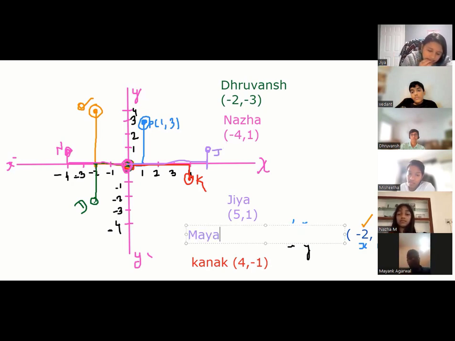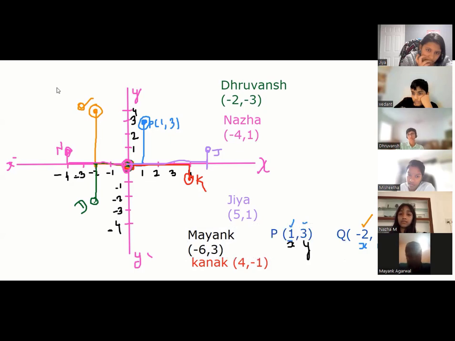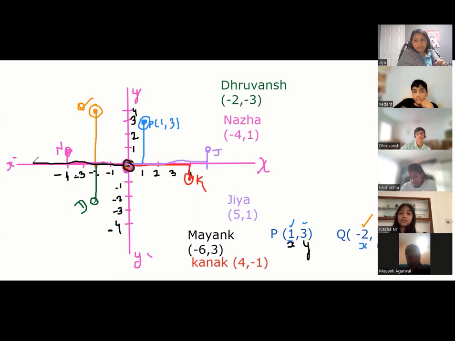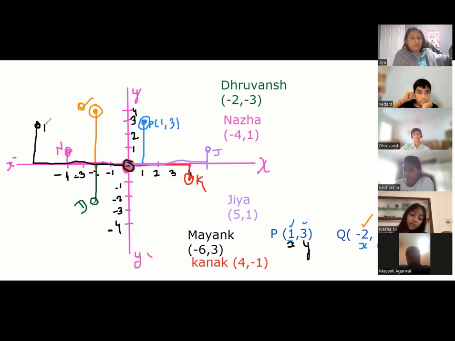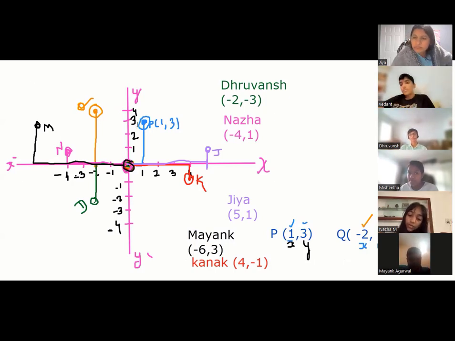Tell me, Mayank. This is Mayank's point. Let me put Mayank in, say, black. Your point is negative 6, 3. Sir, we go in quadrant 2. So start again from here. You go negative 6, somewhere here. Then, sir, up 3. Agree? Yes, sir.